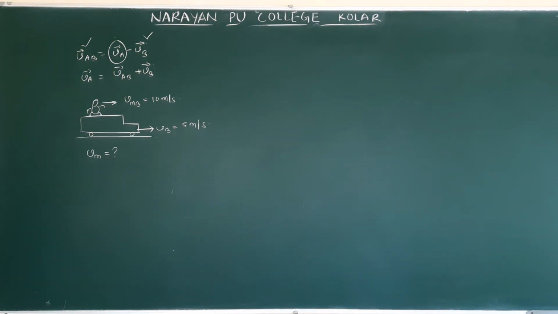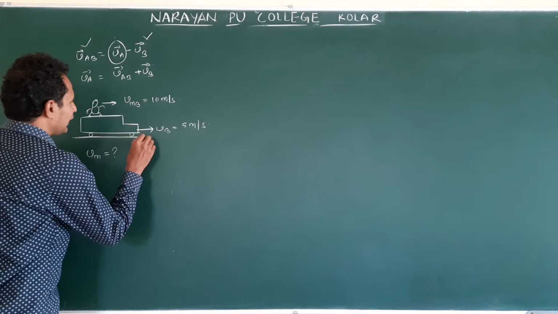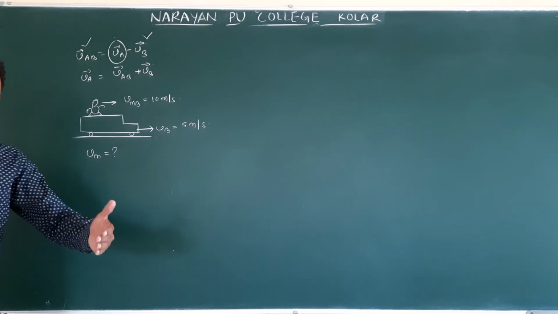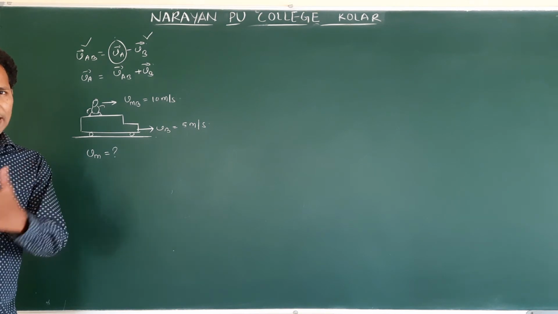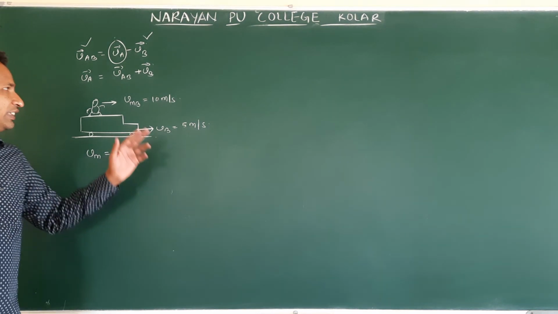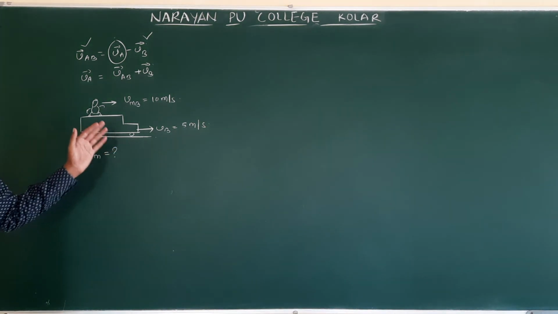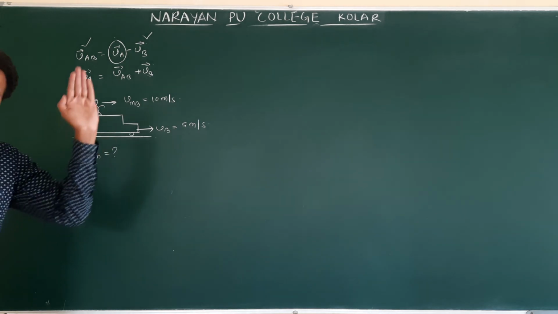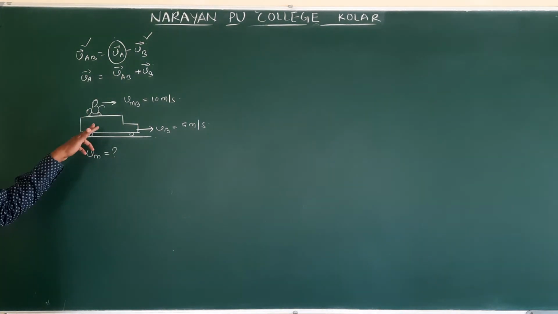Clear? This is common. Everyone will experience this situation. Suppose when the bus is moving, you might have experienced this. When in a moving bus, if you walk from the back of the bus to the driver, this is the case. Clear? The person who is standing outside, how do we feel?